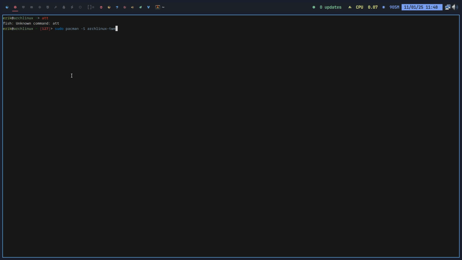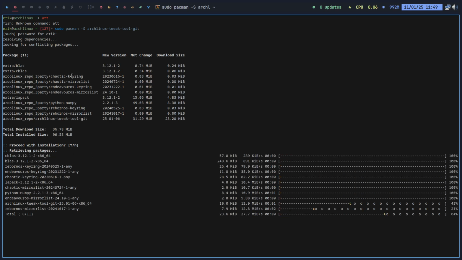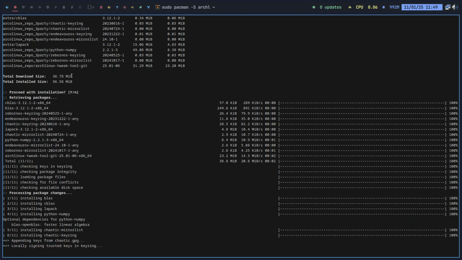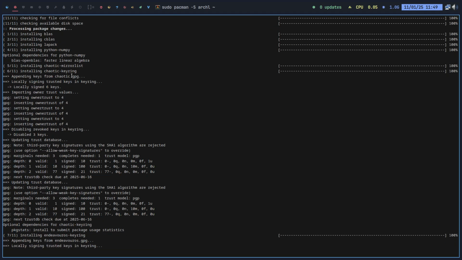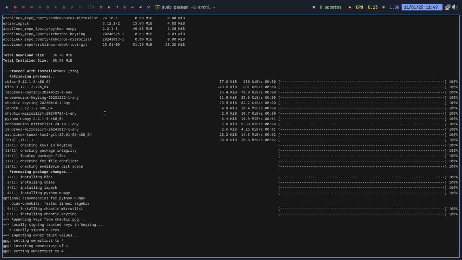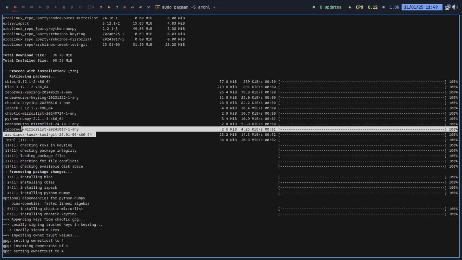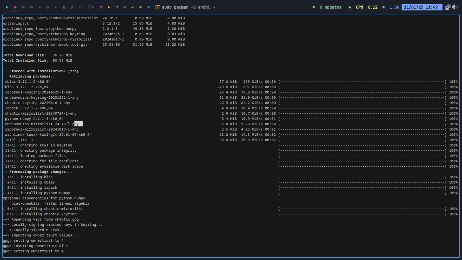ArcoLinux Tweak Tool, not the development one. Let's take the official one. At this point in time, they're all the same, but let's do it anyway. We have lots of stores. You can see this as Apple Store or Chrome Store, whatever you want to call it.